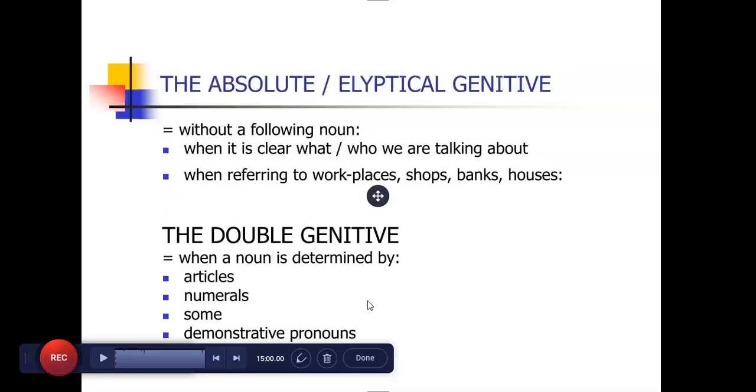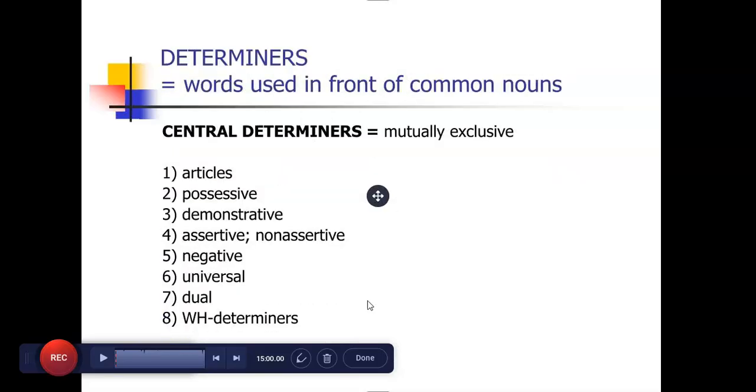So then determiners, words used in front of common nouns. Central determiners are mutually exclusive, for example articles, possessive, demonstrative, assertive, non-assertive, negative, universal, dual, and WH determiners.